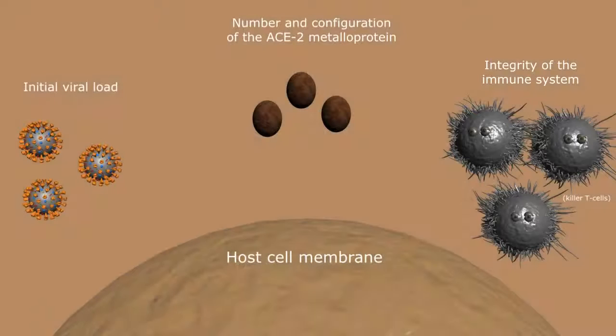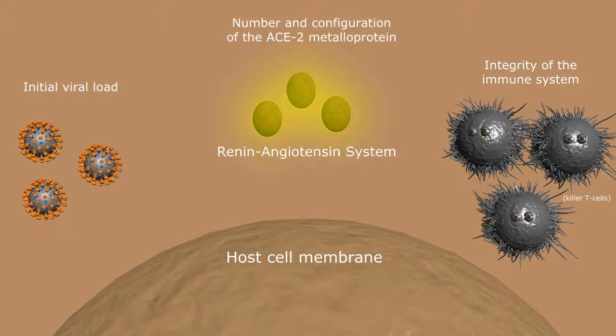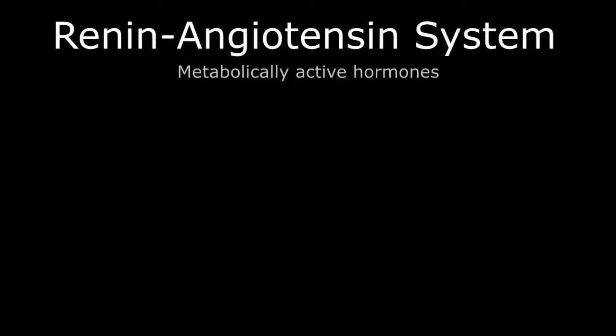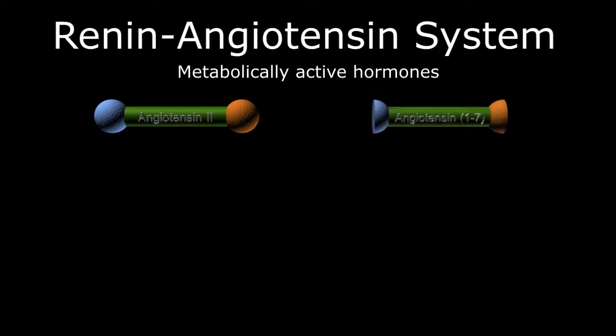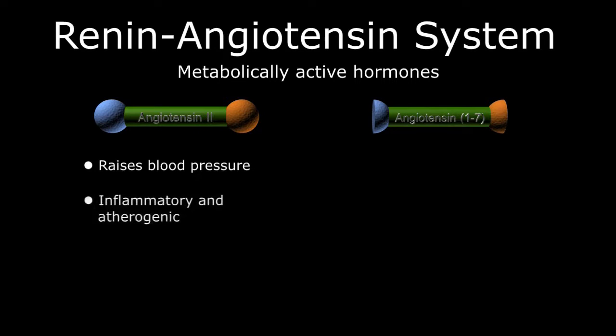Theoretically, excluding the initial viral load and immune system integrity factors, initial data suggest all of this may be explained by the ACE2 surface protein and its relationship to the renin-angiotensin system. As we discussed, the two dominant active hormone configurations in the renin-angiotensin system are angiotensin 2 and angiotensin 1,7. Angiotensin 2 raises blood pressure in response to limited blood flow to the kidneys and appears to have inflammatory and atherogenic properties, meaning it causes plaques to form in the vessels of our body.